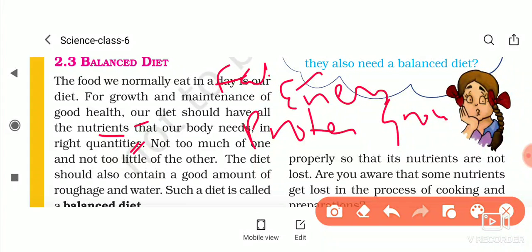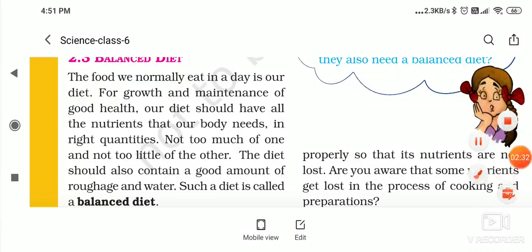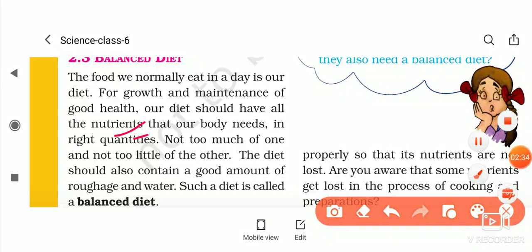Vitamins and minerals protect from disease. Means all these nutrients we require, but in the right quantity. Right quantity means not too much of one and not too little of the other.